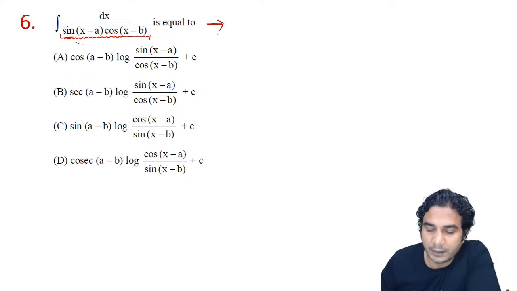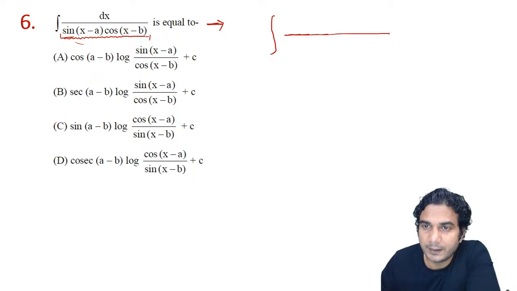But let's see how to do it. In such integrals where you have two terms of sine, or one sine and one cos, or two terms of cos in the denominator, always check that the difference or sum of the angles will be constant for those two terms. So check the sum or difference.